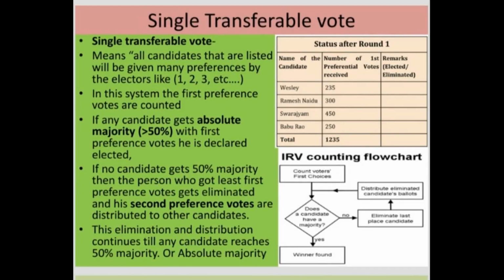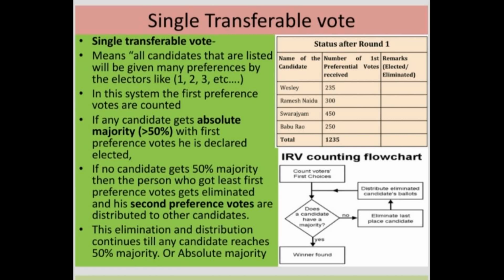Proceeding with the manner of election, now we are with the single transferable vote. The ballot papers are with the MLAs and MPs, and they are going to mark the preference for the candidate they like. The process followed here is the single transferable vote. What do you mean by single transferable vote? That means, see, in this all candidates that are listed will be given many preferences by electors.